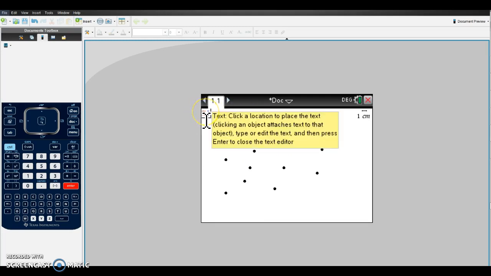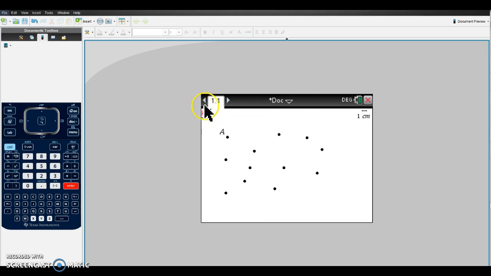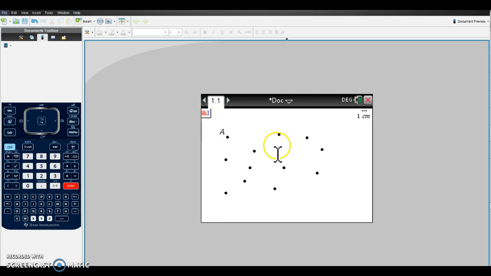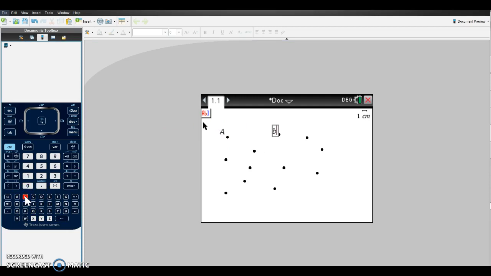You're still in text mode. Again, if you forget these steps, you can scroll over the icon located in the upper left-hand corner to reveal the directions. Since you are still in text mode, you can move on to the next point and name it. Notice how I typed in a lowercase letter this time. Remember, lowercase letters name lines, not points, so this would not be an accurate notation.